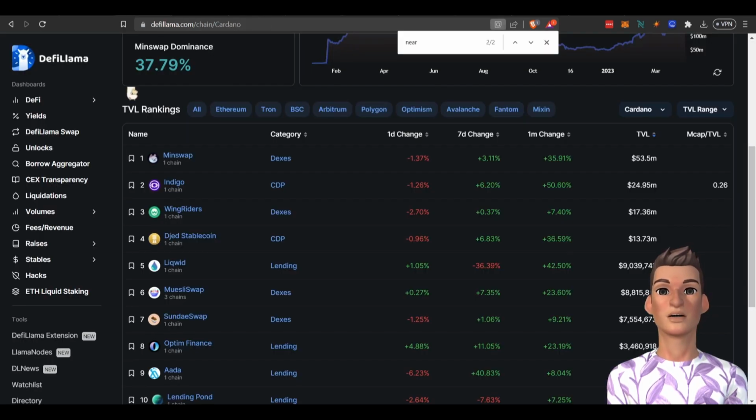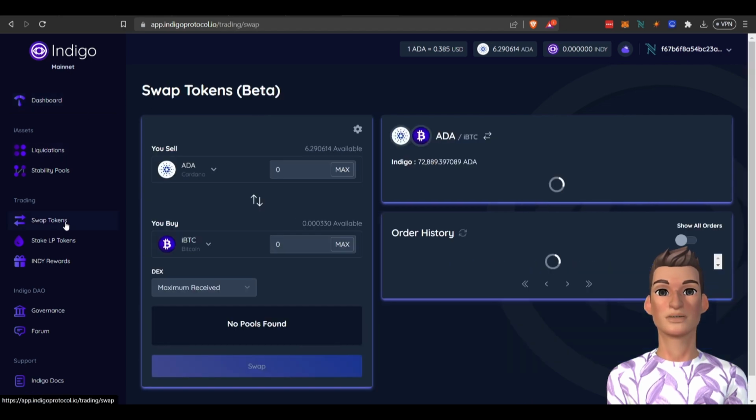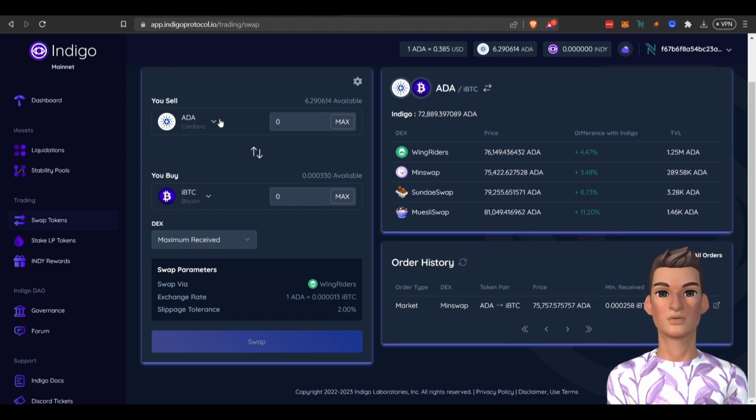So the next one we want to discuss is Indigo. So let's go over here to their protocol or main page. This is your dashboard, and you can see I'm already connected to the wallet. So first thing we're going to do, we can swap tokens right on here. This is where I swapped ADA to the iBTC.